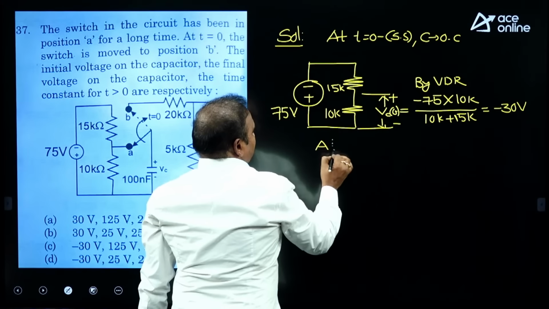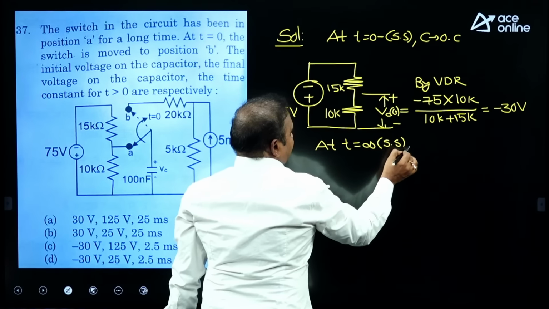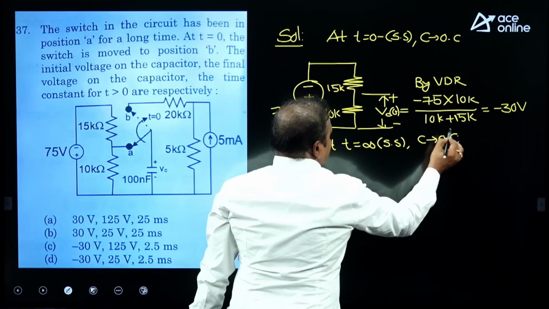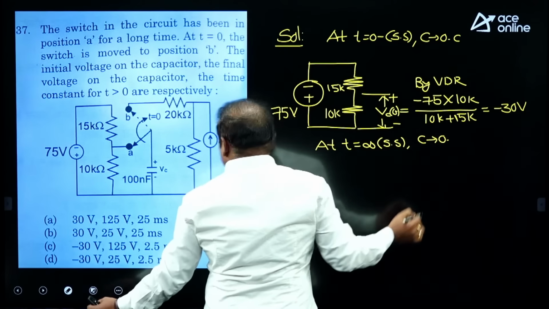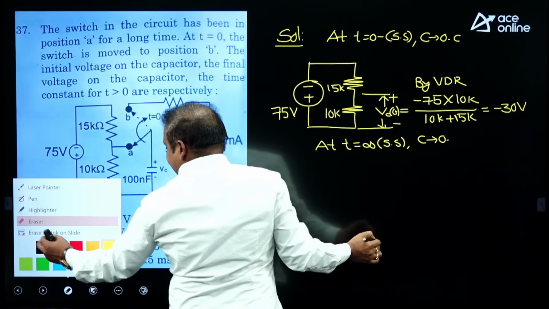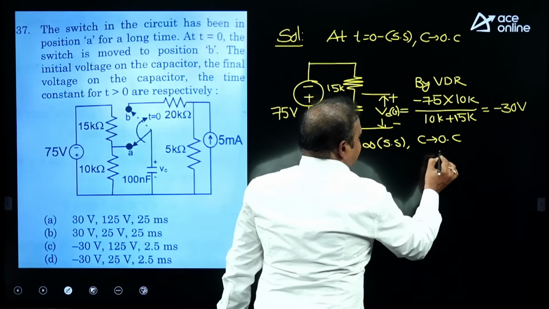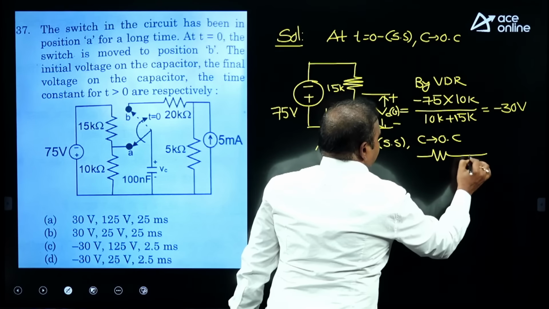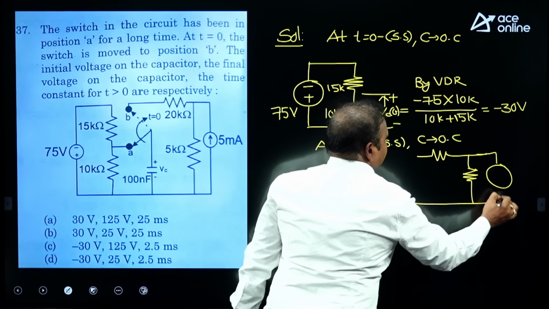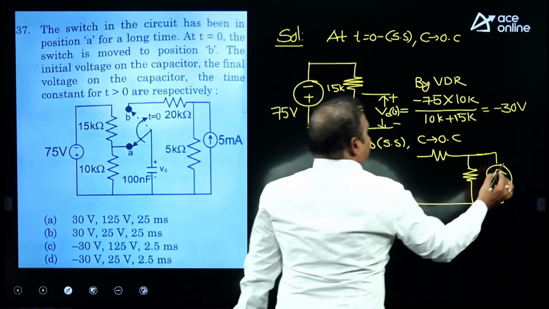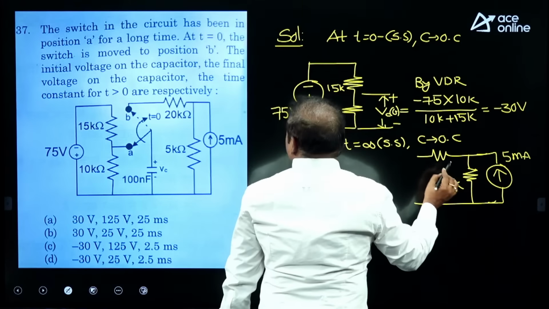And at t equal to infinity, this is also steady state. The capacitor behavior is open circuit, but the switching action is at B position. Under B position, now the network is here, with 5 milliamperes and 5k.